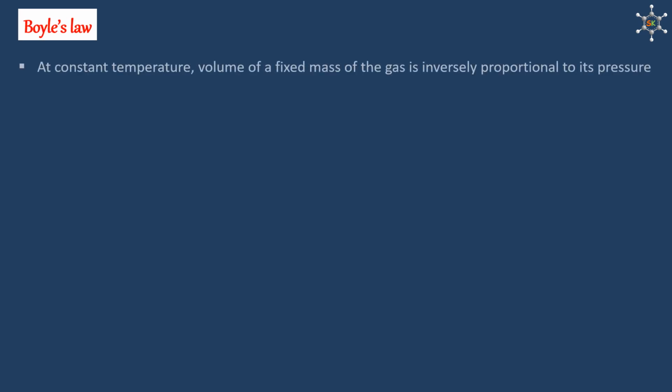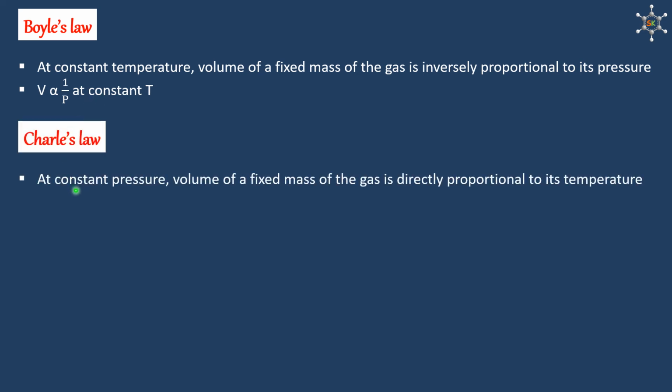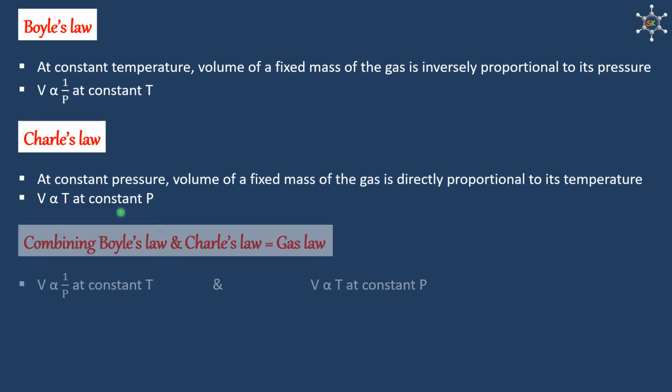Boyle's law. At constant temperature, volume of a fixed mass of the gas is inversely proportional to its pressure. Mathematically, volume is inversely proportional to pressure at constant temperature. Charles' law. At constant pressure, volume of a fixed mass of the gas is directly proportional to its temperature. Mathematically, volume is directly proportional to temperature at constant pressure.